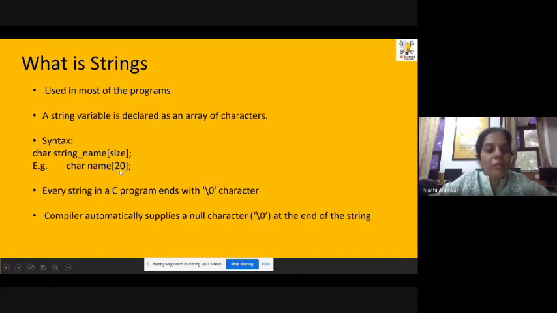So in C we add a null character in the end, and null is represented by the null symbol in C. This is basically the ASCII value of 0. That means here we are terminating the string. If we don't add a null character to a string, then the compiler on our behalf automatically adds it. So if you are declaring a character array of size 50, at max you can store 49 characters. You won't be able to store 50 because the 50th byte is going to be used by the null character.